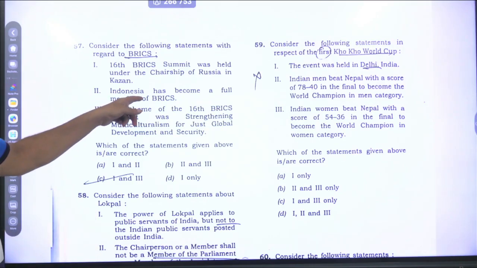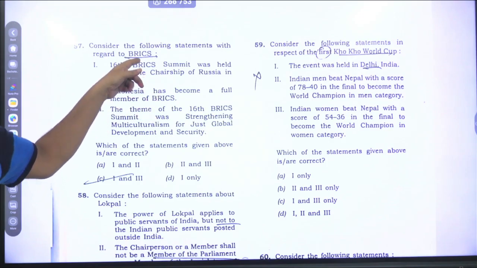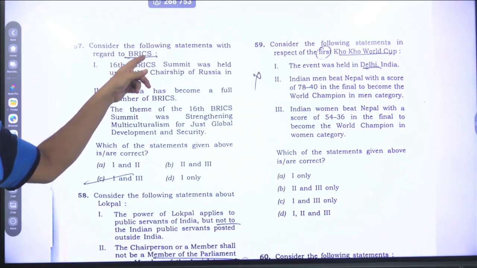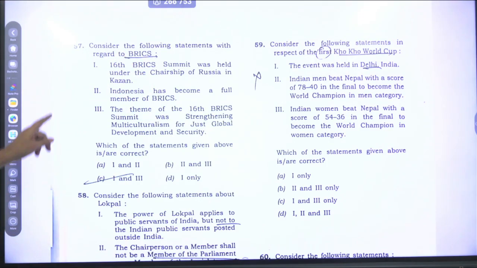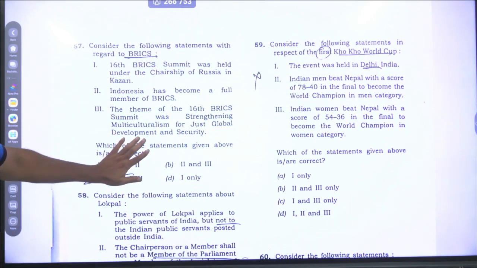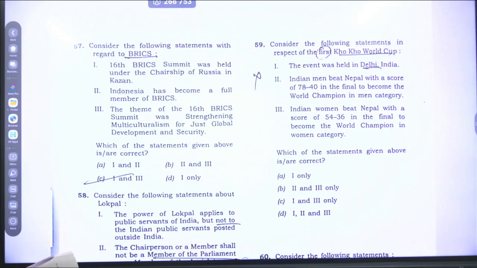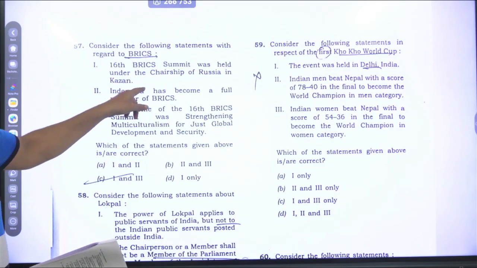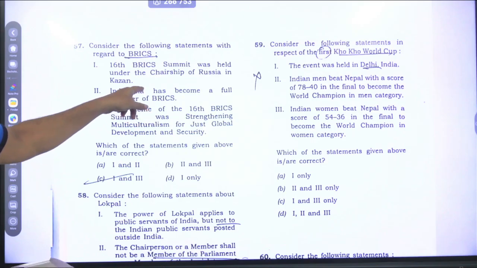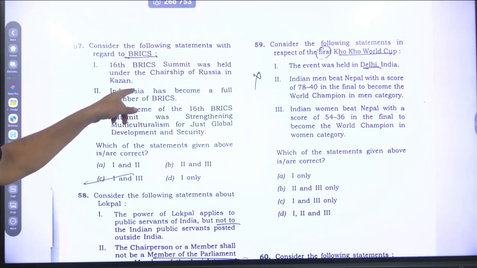Indonesia had become the full member in 2025. This meet had taken place in 2024. The first and the third statement are correct. Second statement is not correct. Here the answer is okay. First and the third statement are correct. Indonesia has become the member in 2025. This meet had taken place in 2024.